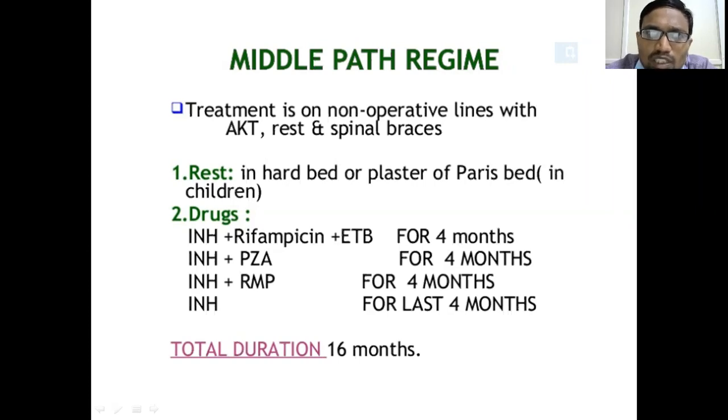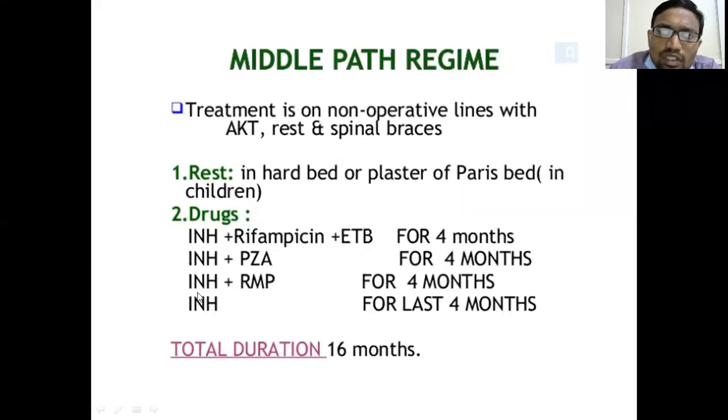You give hematinics, that means iron, vitamin B complex, and folic acid supplements, to reduce the anemia of chronic disease or nutritional deficiency anemia, and we provide nutritional support. This is how we go initially.